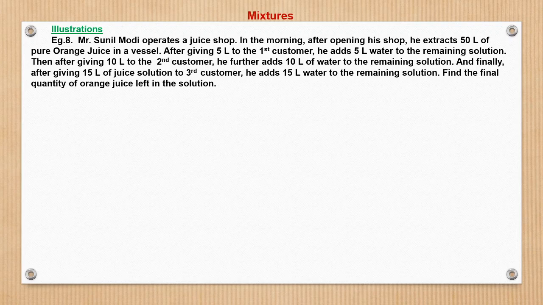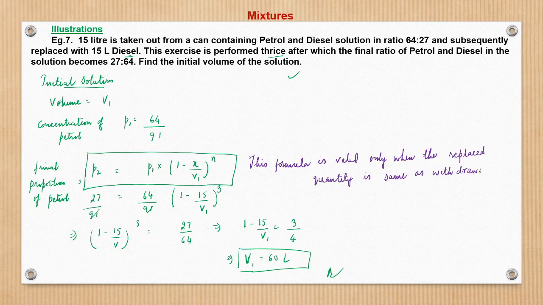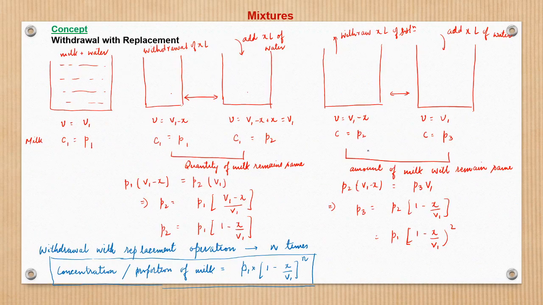Now this is an interesting question. Now see, this formula we were using is valid only when the replaced quantity is same as the withdrawn quantity, because when we derived this, when x liter was being taken out, it was being replaced by x liter only.